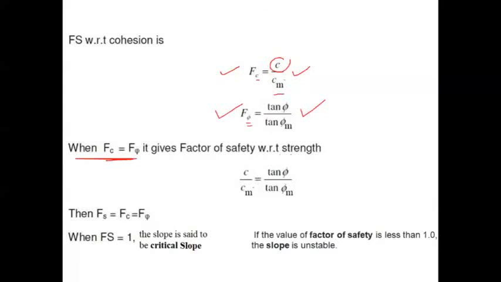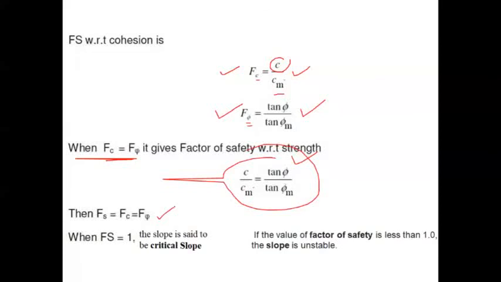If I equate both, I get c by c_m equal to tan phi divided by tan phi_m. So F_c is equal to F_phi.